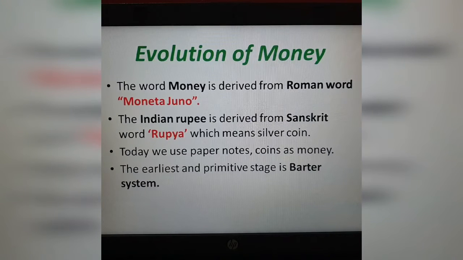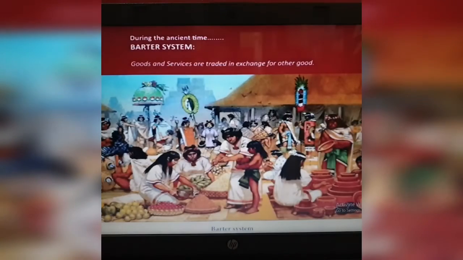In the earliest and primitive stages, there was the barter system. Primitive means in ancient stages they used the barter system. We'll see what the barter system is. This is the picture you can see in your ebook, page number 215. During the ancient time, the barter system was like this.